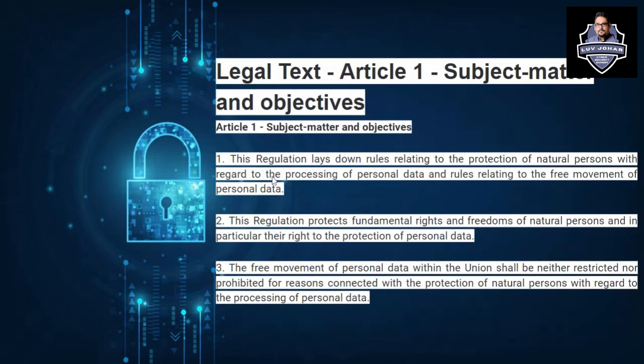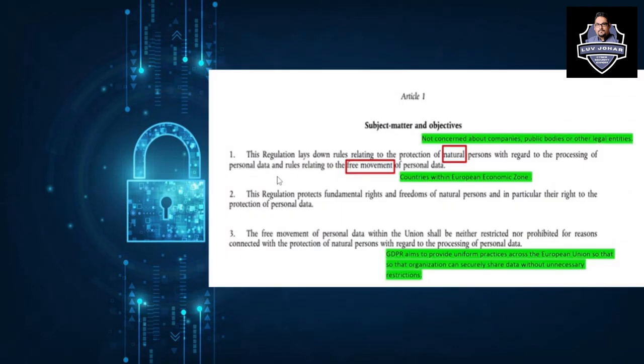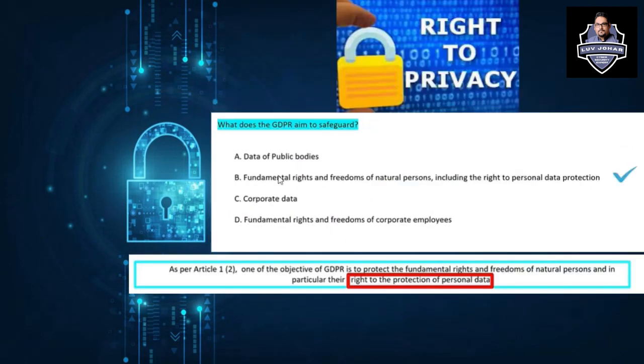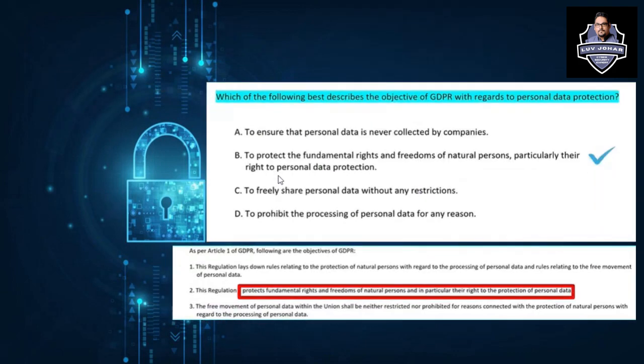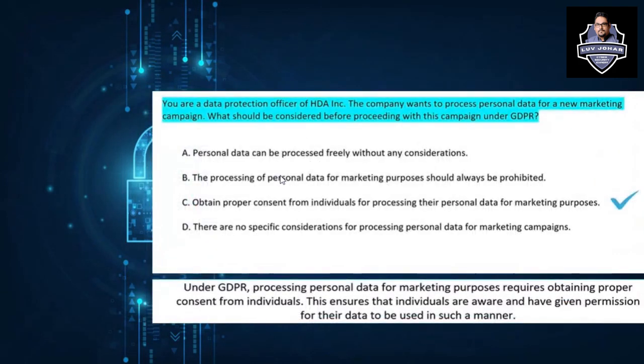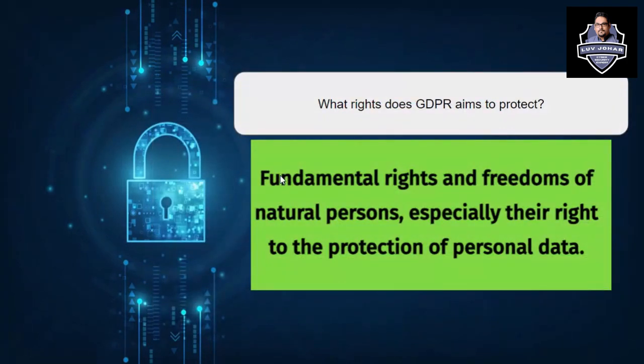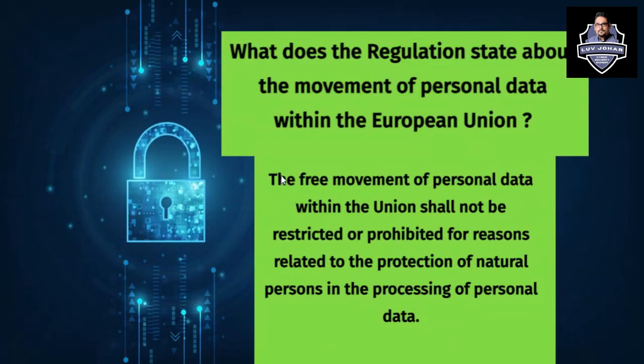What do we have to do? What does the legal text say for Article 1? The name of the article is Subject Matter and Objectives. Here we will discuss what the article says, what are the important things that we have to consider, and what questions and answers we can get in an exam or in an interview.